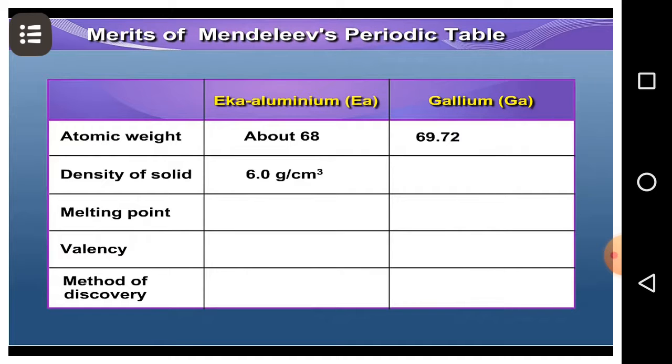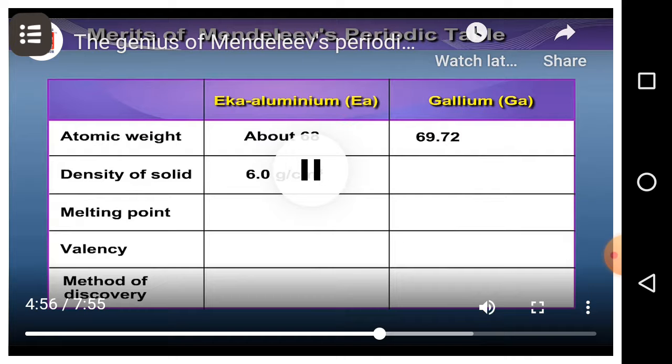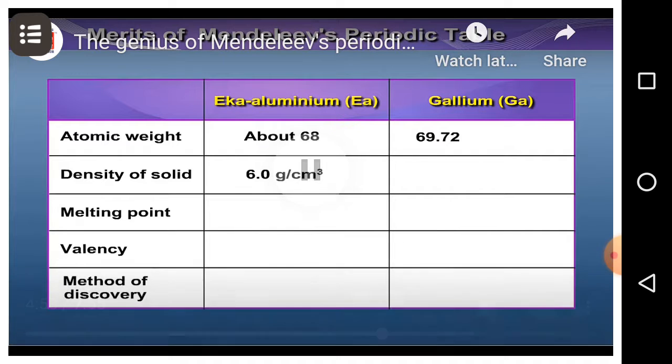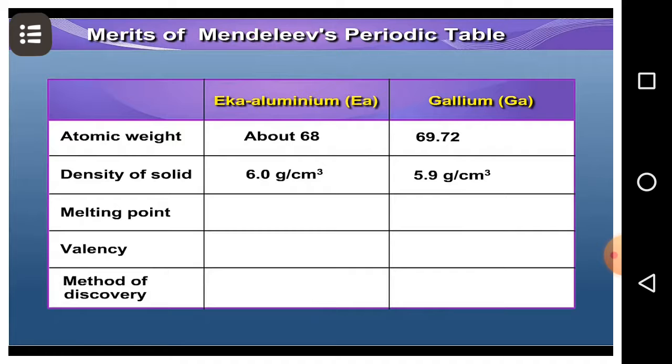Density of solid predicted of Eka aluminium 6 grams per centimeter cube, and that of gallium is 5.9 grams per centimeter cube. Melting point of Eka aluminium predicted was low, and that of gallium is 29.78 degrees Celsius. Valency of Eka aluminium predicted was 3, and that of gallium is 3.